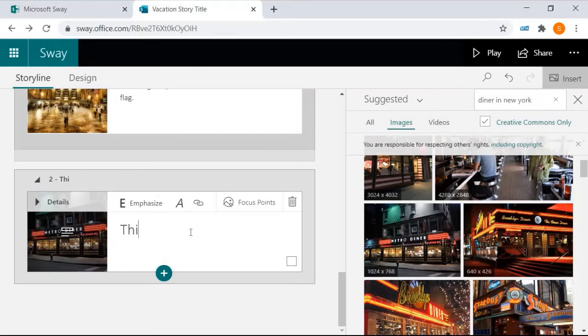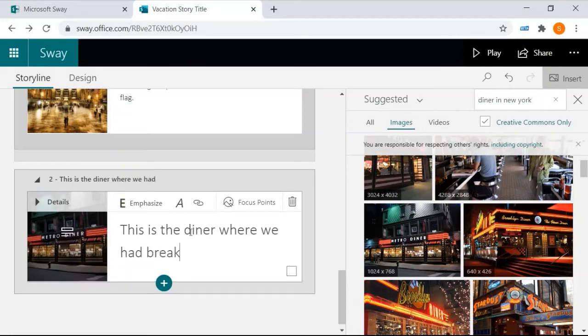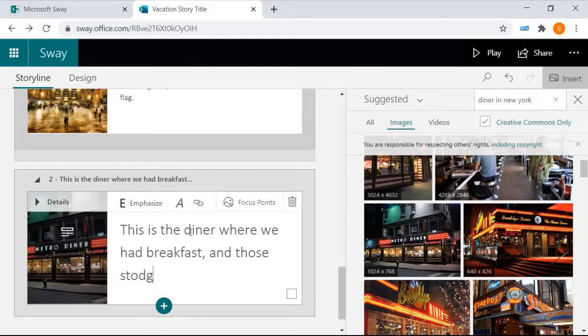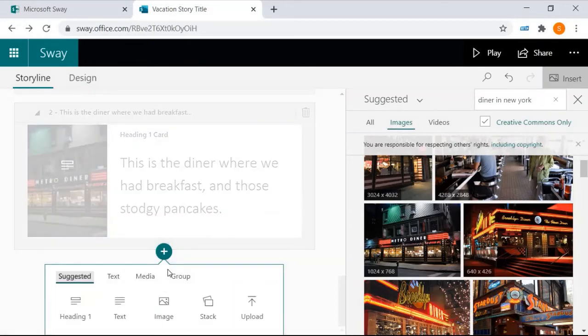This is the diner where we had breakfast and those stodgy pancakes. Cool. So we're starting to add quite a lot of good stuff to this. Let's see what else we can add now, okay?